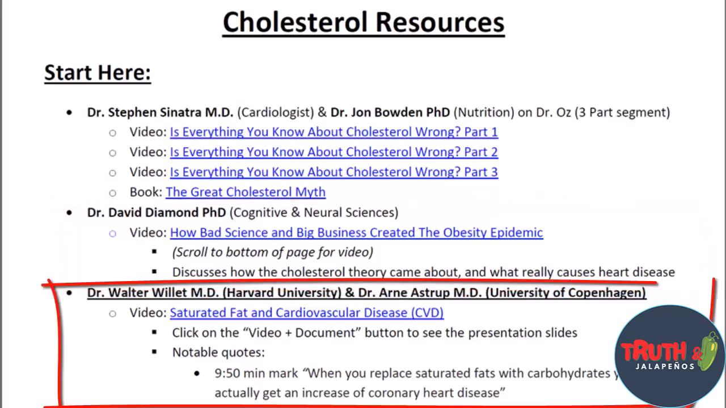Down below that, Dr. Walt Willett is from Harvard University. Dr. Walt Willett is the person you go to if you want a study that relates nutrition or lifestyle to health. Dr. Willett has published more than 1,000 articles on such subjects. He is the person that everybody goes to. And he just did a study of a whole bunch of studies. He and a doctor from the University of Copenhagen have come out with a video of their findings. And they are saying fat and saturated fat are not responsible for heart disease.